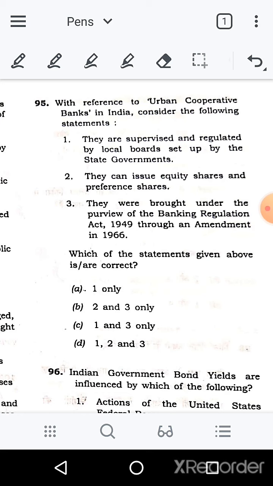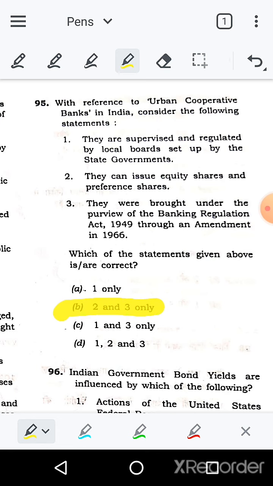They are supervised and regulated by local boards set up by the state government. This statement is incorrect. If you are reading current affairs, then you will eliminate it easily. Next is they can issue equity shares and preference shares. That's a correct statement. They were brought under the purview of Banking Regulation Act 1949 through an amendment in 1966. That is also a correct statement. So option B, 2 and 3, is the right answer here.